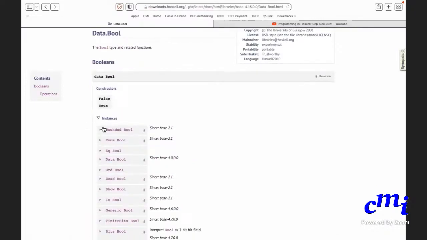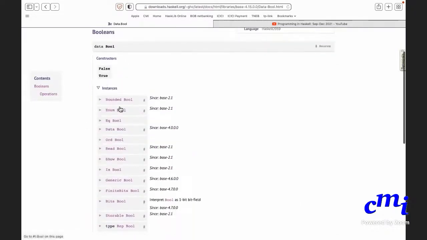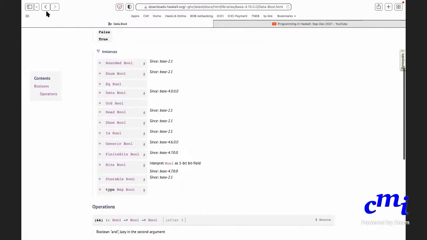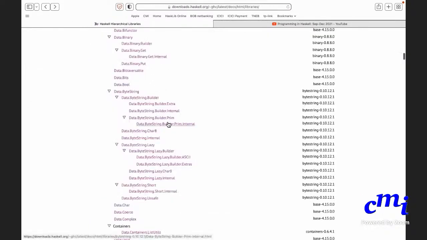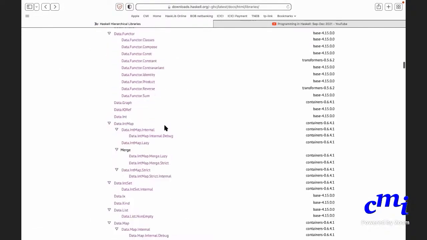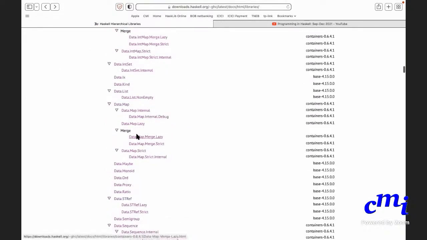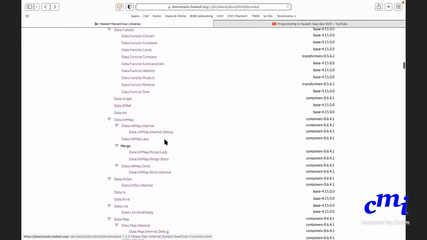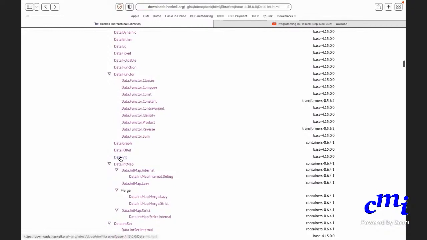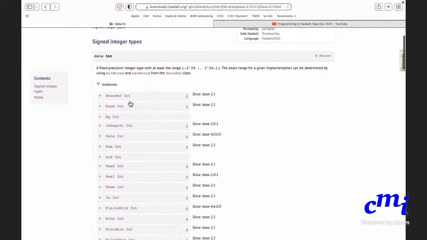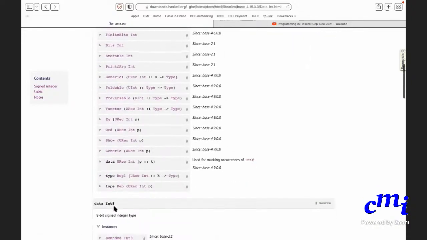At the very beginning, it will give you all the type classes that this type belongs to. So it's better to go to Data.Int. You'll see that Int belongs to all these type classes: Bounded, Enum, Eq, Integral, Num, Ord, Read, Real, Show, etc. You don't need to worry about all these things.